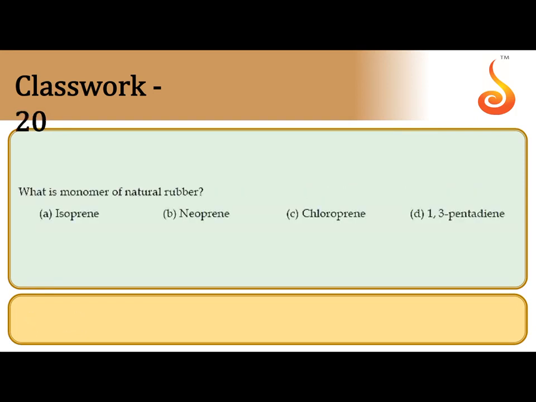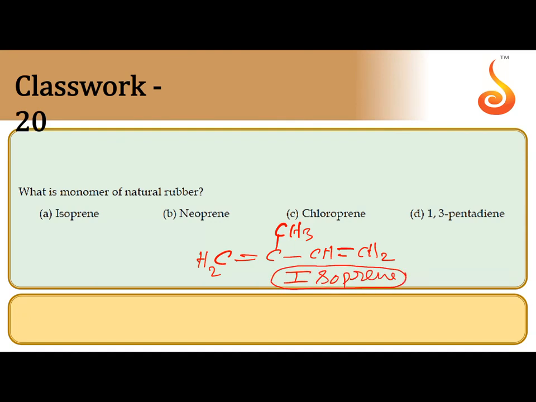What is the monomer of natural rubber? Natural rubber is formed by the polymerization of 2-methyl-1,3-butadiene. This is also called isoprene. So isoprene units undergo polymerization. The 1,4 cis polyisoprene is the natural rubber. So the answer is isoprene.